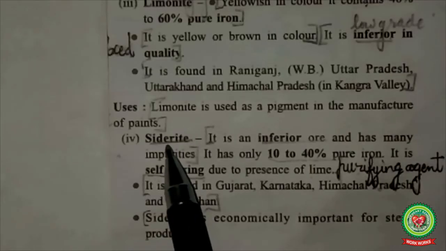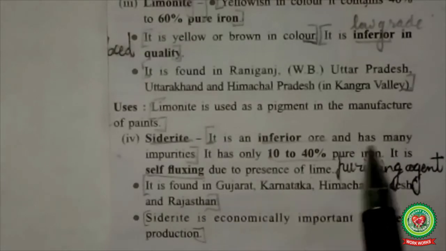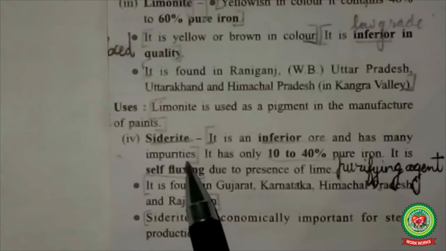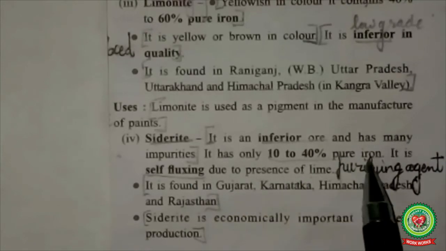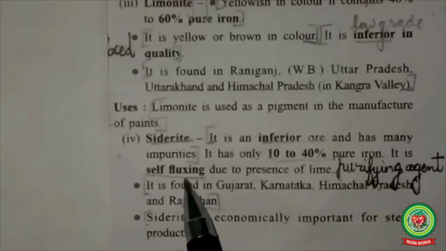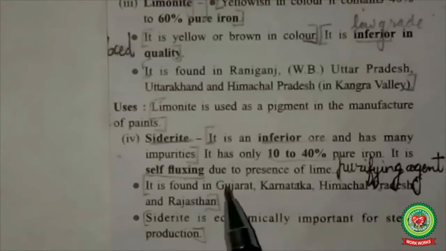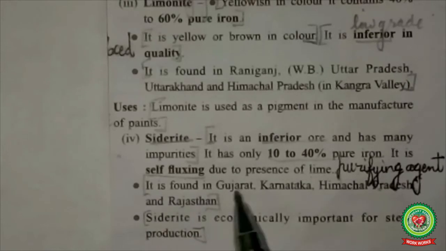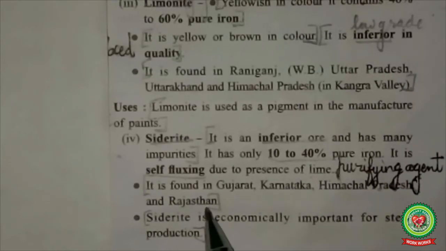The last variety of iron ore is siderite. Siderite is an inferior ore and has many impurities. That is, it is mixed with many particles. It has only 10 to 40% pure iron. It is self-fluxing. That is, it acts as a purifying agent due to the presence of lime. It is found mainly in Gujarat, Karnataka, Himachal Pradesh and Rajasthan.